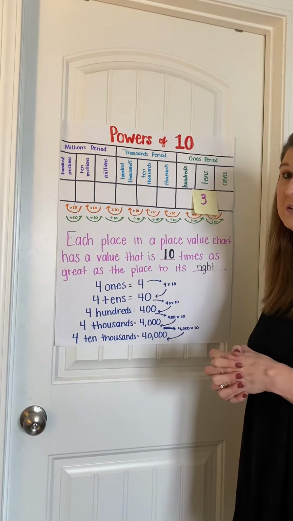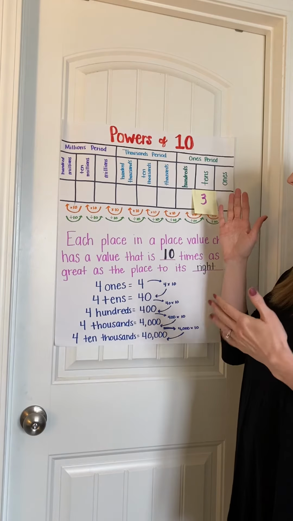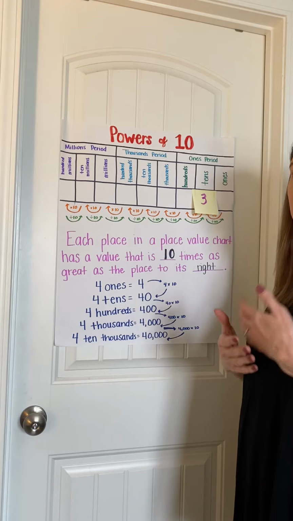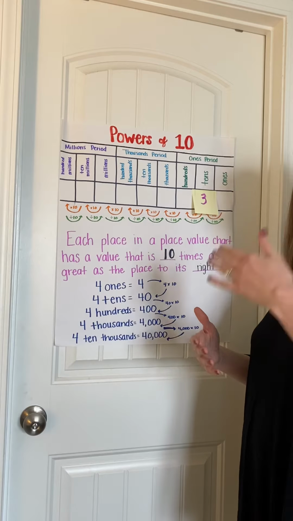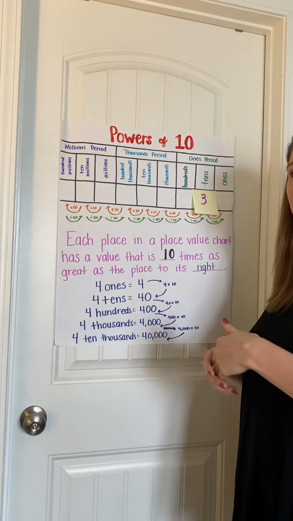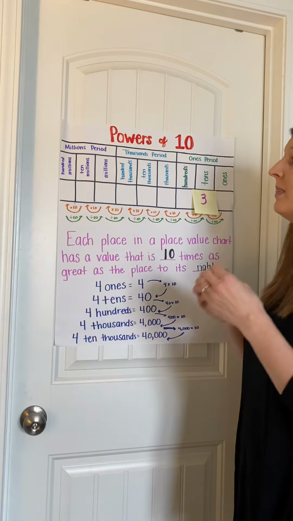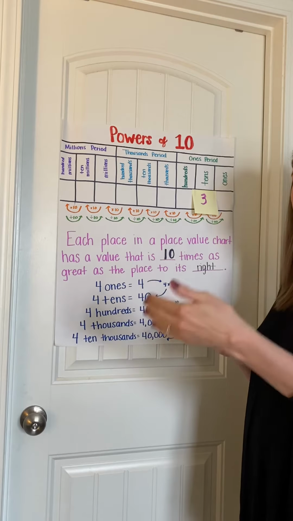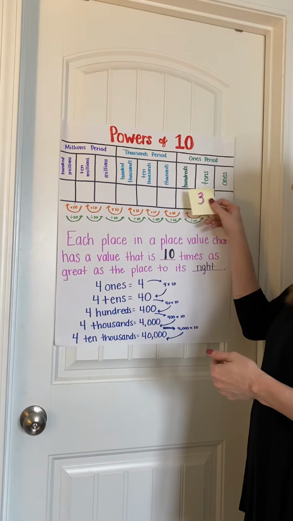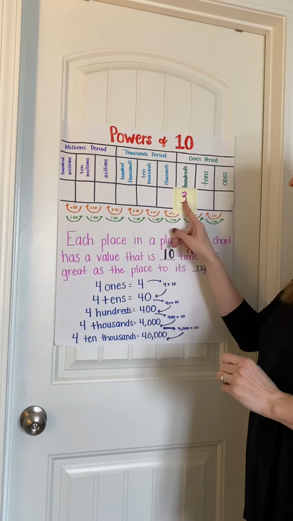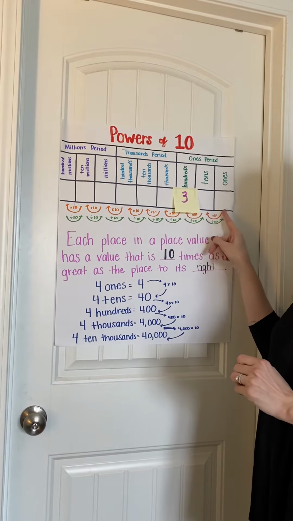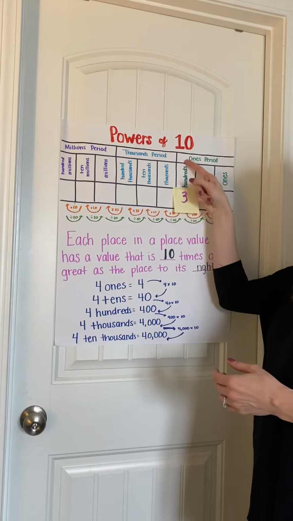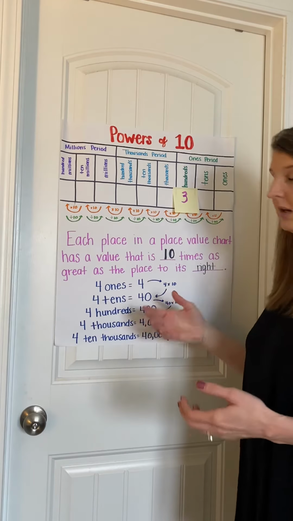Our base 10 number system is based on the power of 10, which means that every time you move to a different position to the left, the value of that number is going to increase by times 10. If I move to the hundreds place, now I'm making 2 jumps. 10 times 10, which is 100. So 3 times 100 gives you 300.